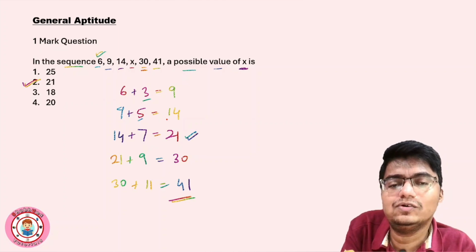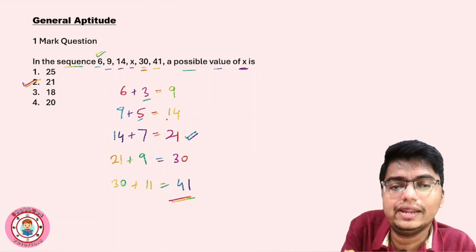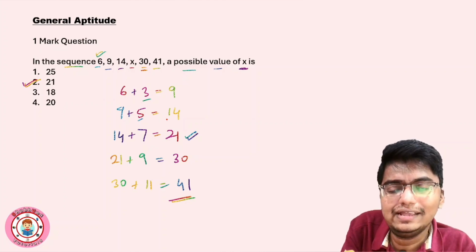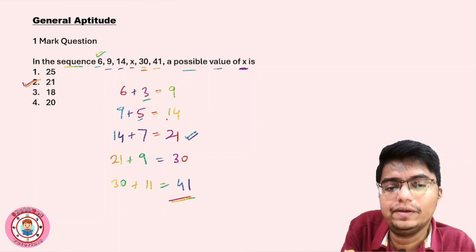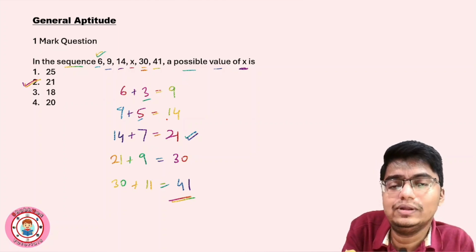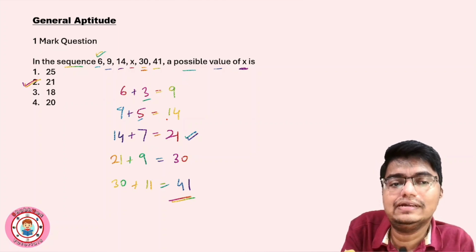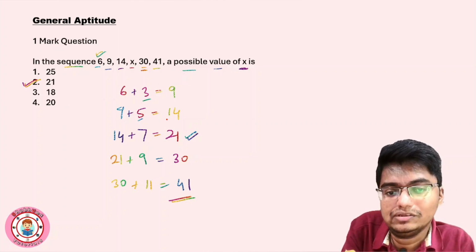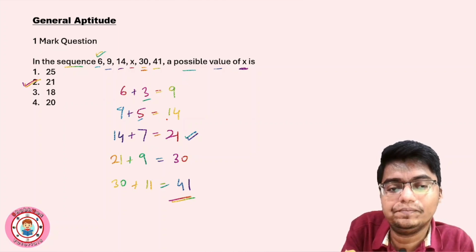So this was a simple question of general aptitude in the GATE Excel 2024, right? And as an example I showed you, you can get more such questions. Aptitude is basically your answering skills towards questions depending upon your mathematical knowledge, right? So as an example I showed you this.